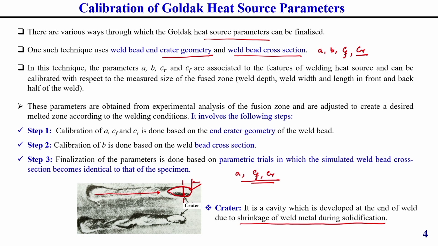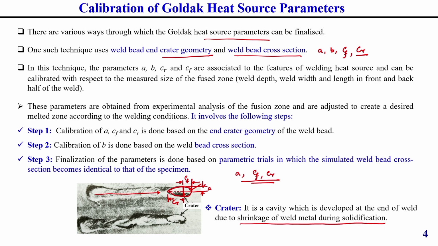From here itself you can directly measure this CF front part, and this is the CR rear part, the two parameters of this double ellipsoidal heat source model. Apart from these, we can also calculate the semi-axis A, this is the A.